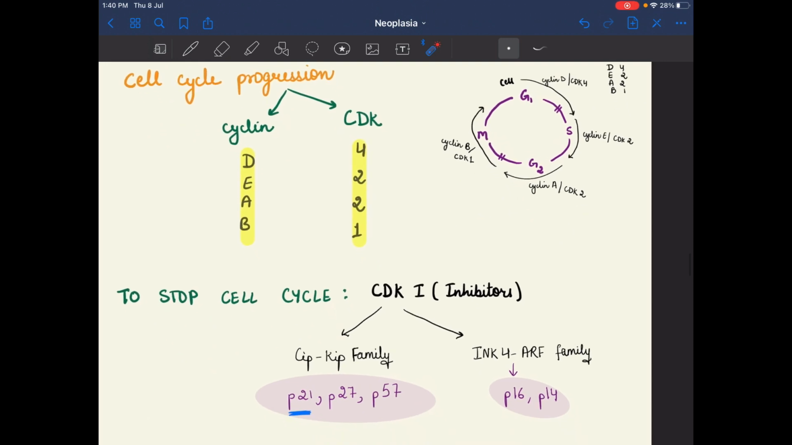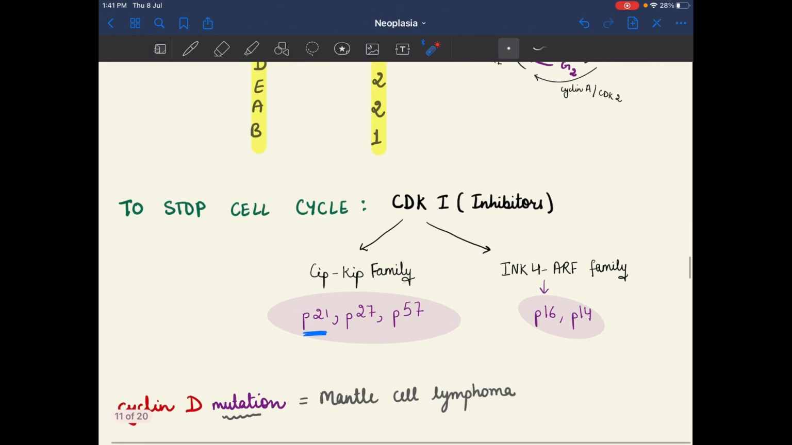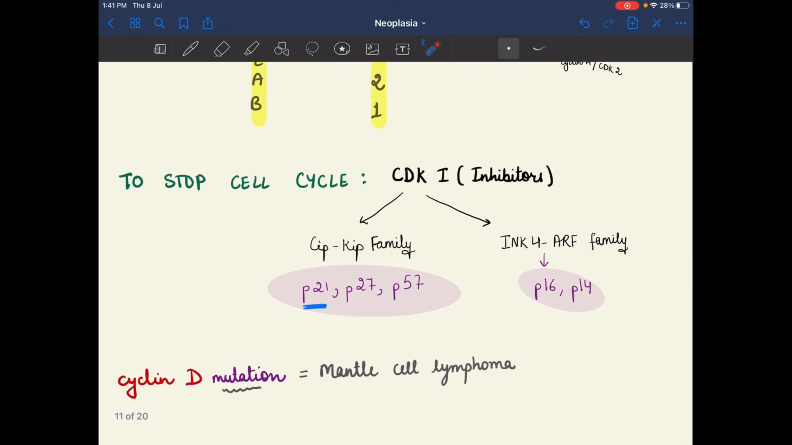To stop the cell cycle, we have the CDK inhibitors. Those are the CIP/KIP family and the INK4 ARF family. The CIP/KIP family involves P21, P27 and P57. INK4 ARF involves P16 and P14. Please remember this: P21 is the most common. So P21, P27 and P57 are the CIP/KIP family. INK4 ARF: 4 means 14 and 16, P14 and P16 in the INK4 ARF family.